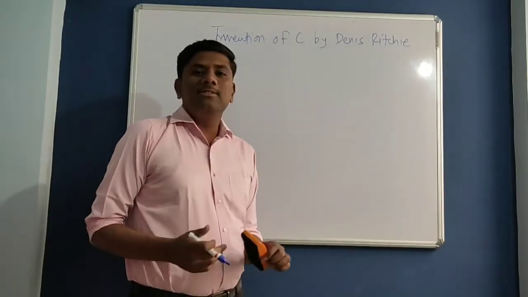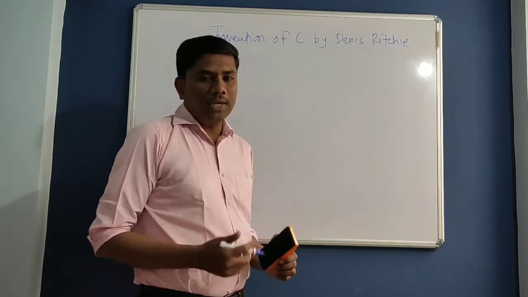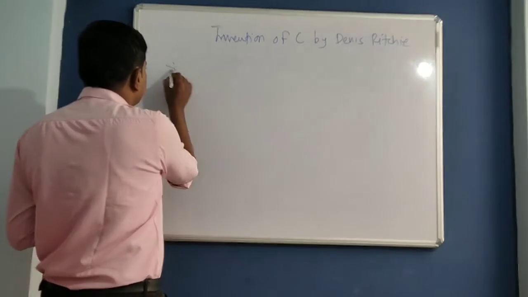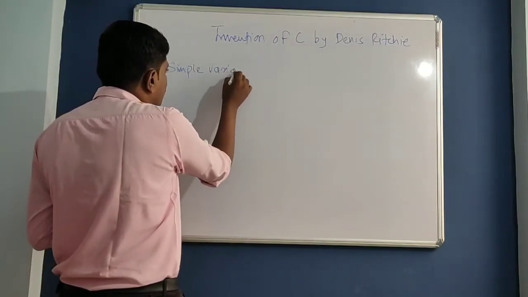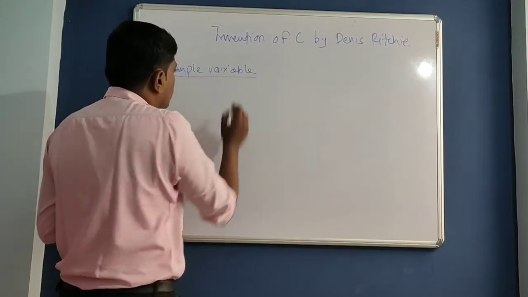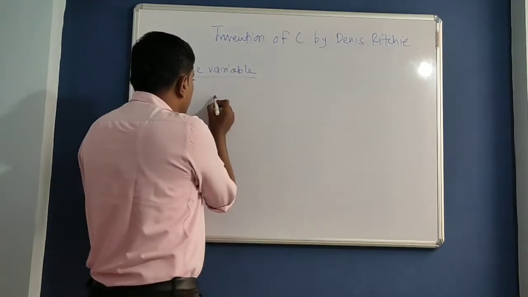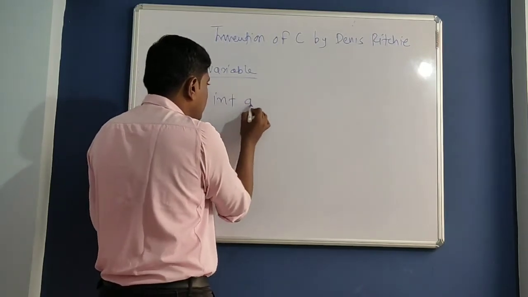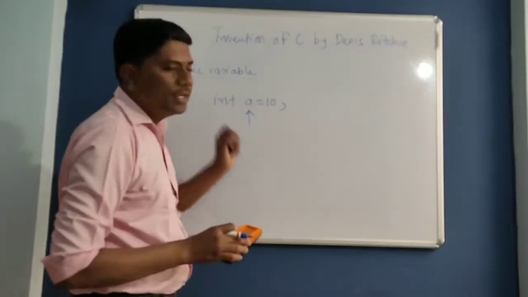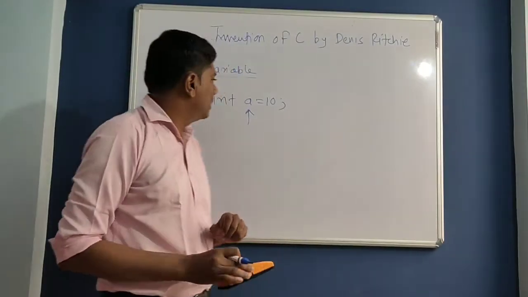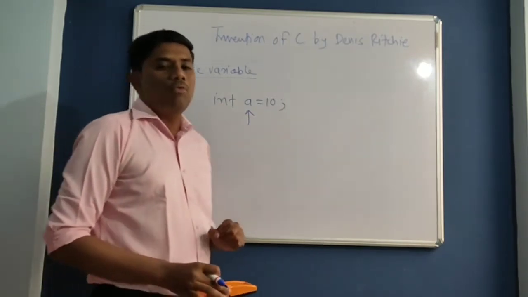So Denis Ritchie first invented the concept of variable. Okay, a simple variable. So he first came up with the simple variable concept. Okay, so you know that this is a simple variable, an ordinary variable. We'll call it an ordinary variable. So he first invented this type of variable.